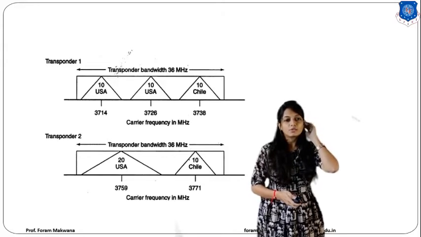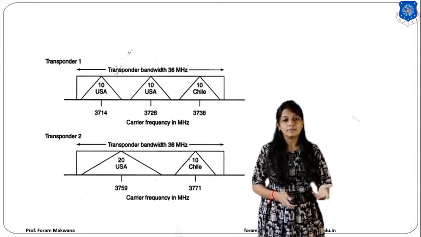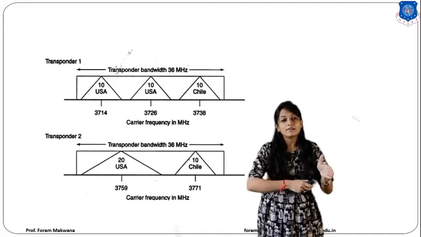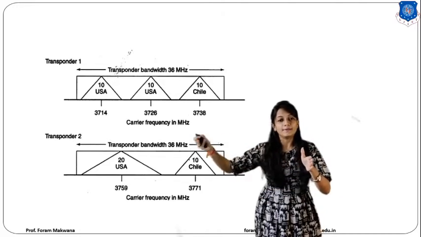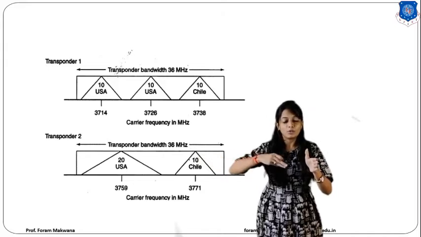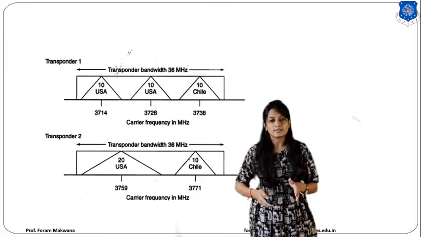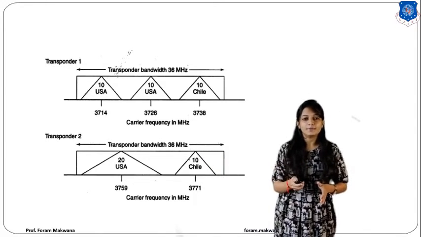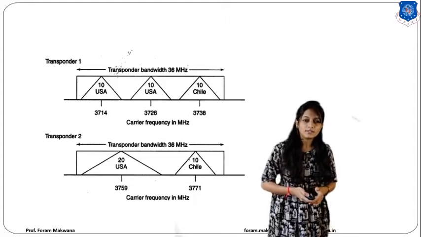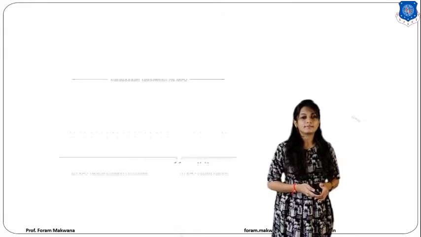It is based on how much bandwidth is available, how that bandwidth is going to be divided in frequency and how it is going to be assigned. So it is available through frequency division multiple access.